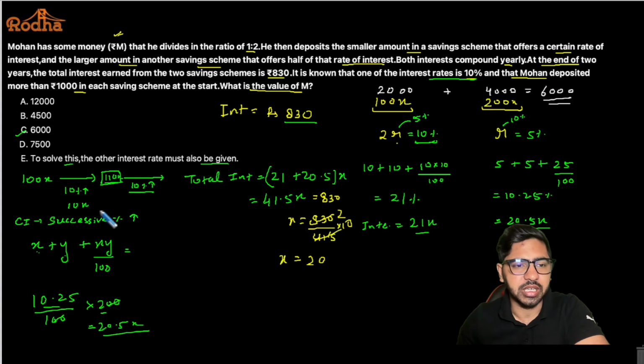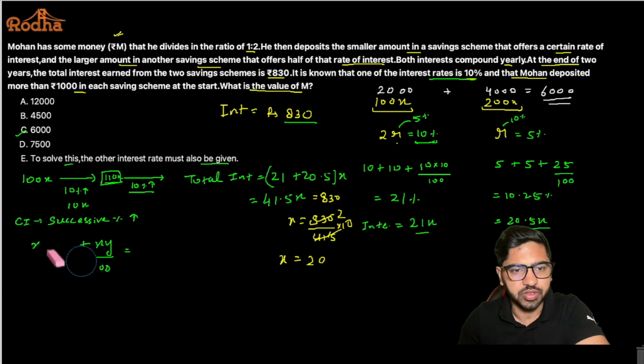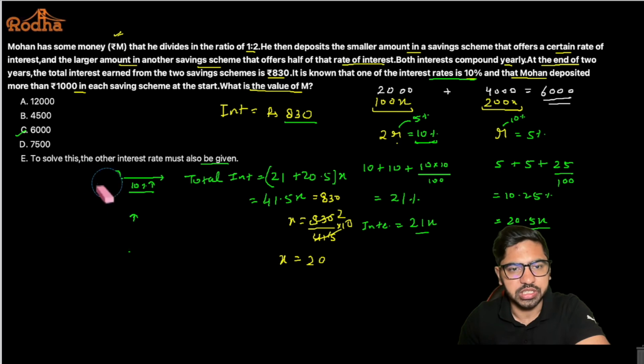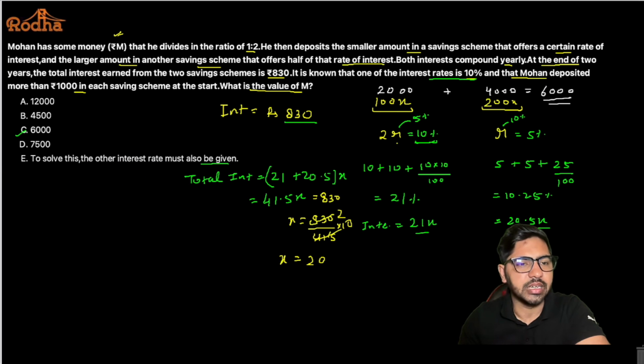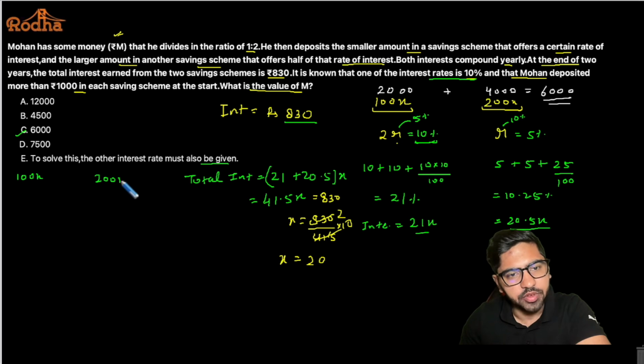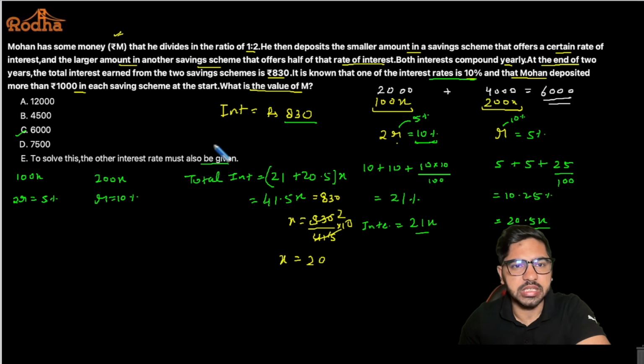So let's check for the other case. I'll just get rid of this place here where I've explained this percentage change, and I'll try solving it here. You all know what percentage change is now. So I can just remove this and solve it here. Now when I take R as 10%, we have 100x and we have 200x. So when I take R as 10%, in that case 2R will be 5%, right? Because one of the interest rates is half of the other, right?